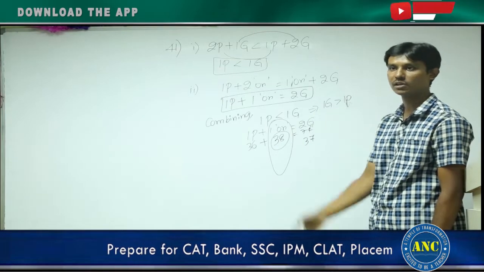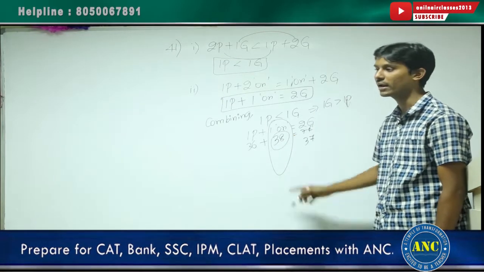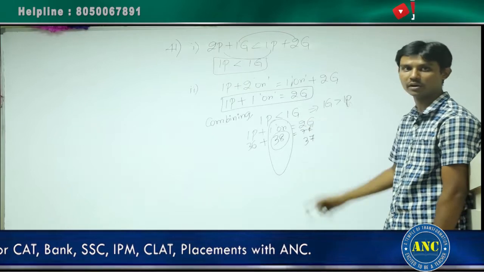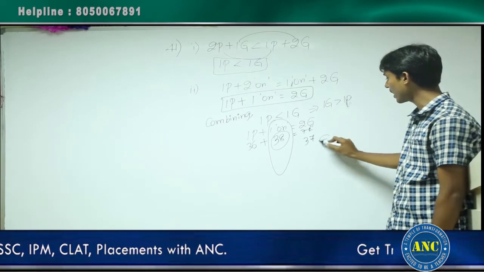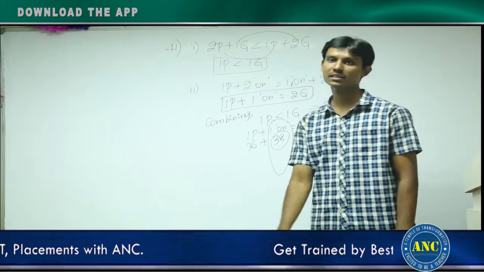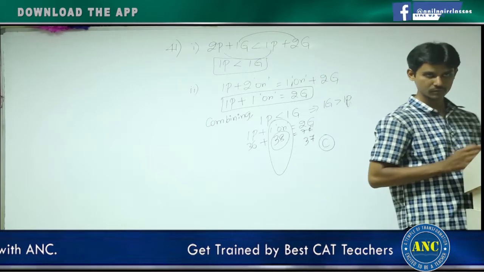Which is the costliest is the question. Always you are getting only one answer. That answer is onion in this question. You are getting a unique answer when you combine both the statements. I should explain again.